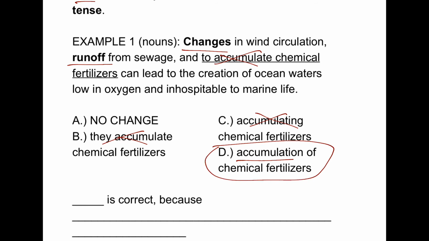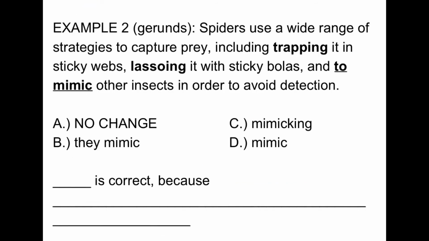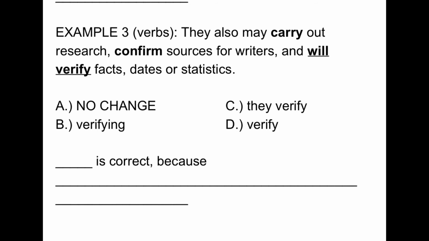Example 2 is about putting some gerunds together. Trapping, lassoing, and mimicking. They all end in ing. They're parallel. Example 3 is about verbs. Carry, confirm, verify. Notice the tense has to match. So if you choose a future tense verb like will verify, it's wrong.